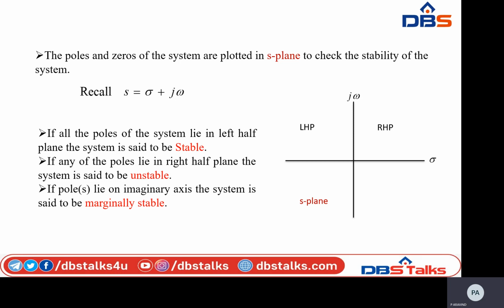Here we have the S-plane. We know that the S-plane is a complex plane, right? So s equal to sigma plus j omega. Sigma is the real part, so the x-axis is sigma, and the y-axis, that is the imaginary part, j omega, is presented on the y-axis.